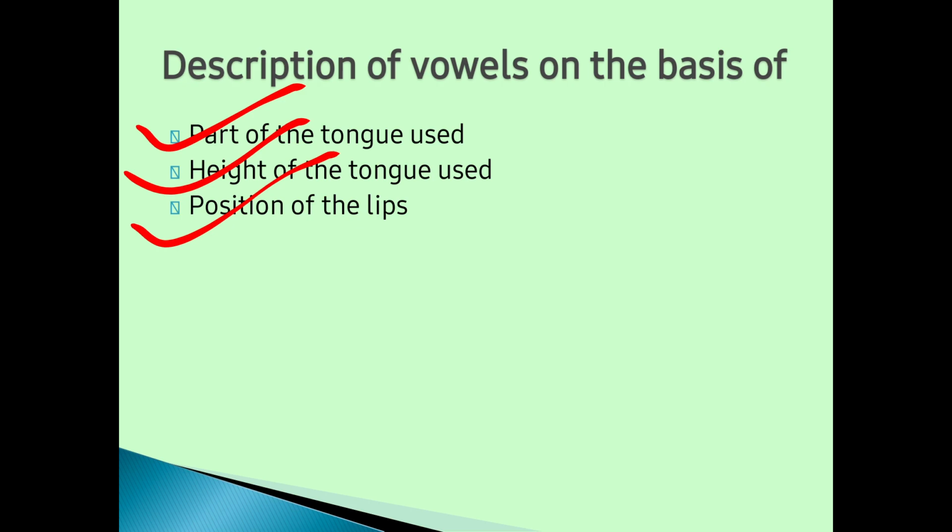Now, since it is a detailed study and we are here to talk about the general introduction, so I skipped the detail of the description of the vowel sounds on these bases.